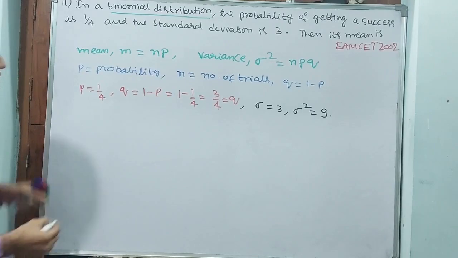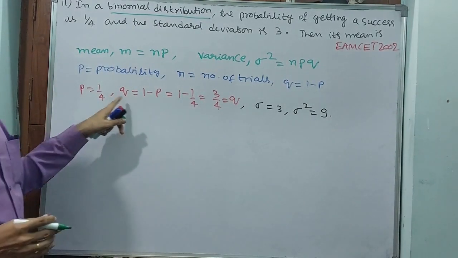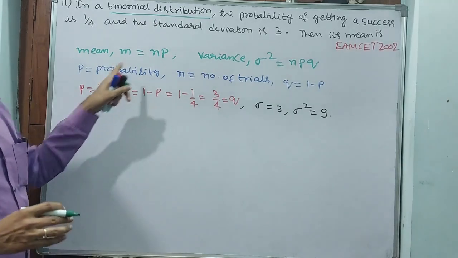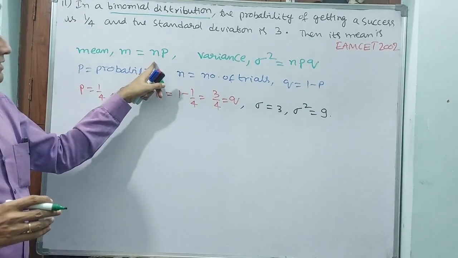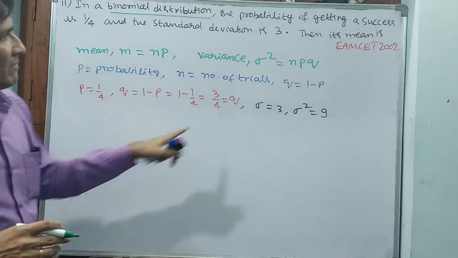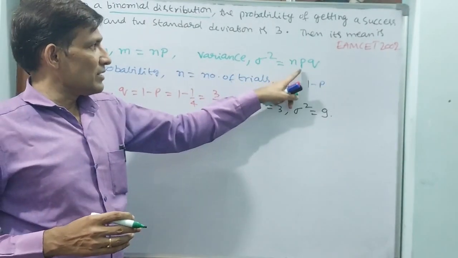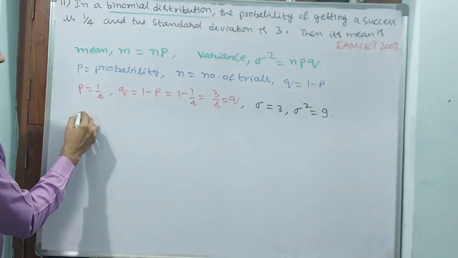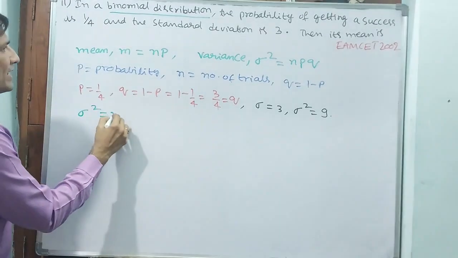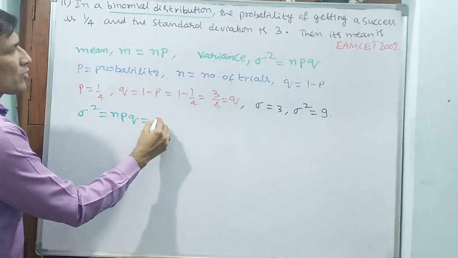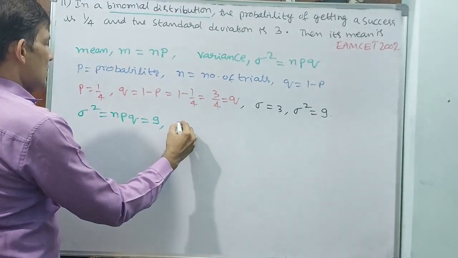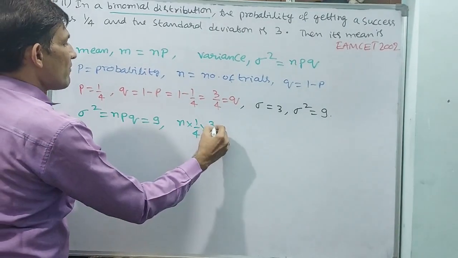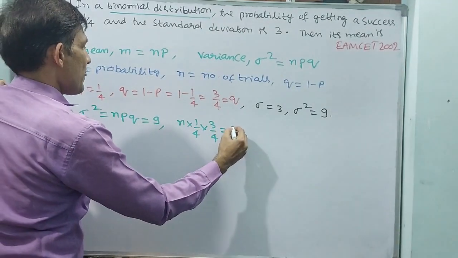Now go for np. See, p you are having, n they have not given. Can we find n? Definitely. Why? Because p and q both you are having and variance you are having. n you can find. Write down here. You see, sigma square is equal to npq is equal to 9, or else n into p is 1 by 4, into q is 3 by 4, is equal to 9.